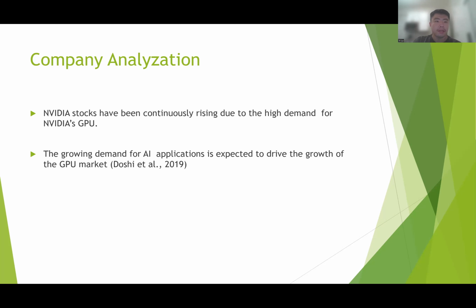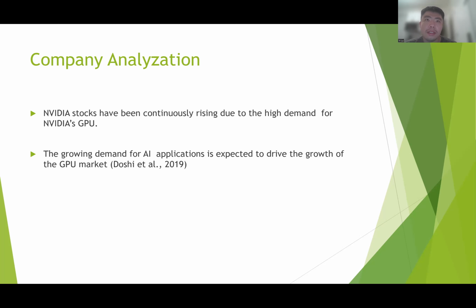Then we pass to the company analysis. Among the high-tech industry, like we mentioned before, NVIDIA has been continuously rising. The stock price of NVIDIA has been rising due to the high demand for GPUs. By the way, GPUs are in high demand because of the development of the AI industry right now.